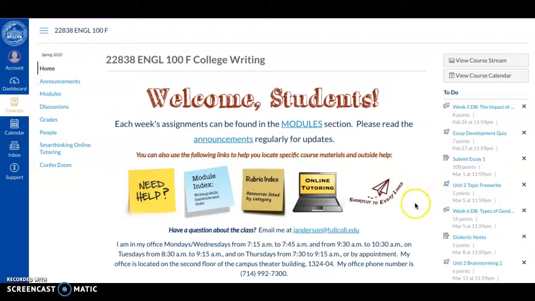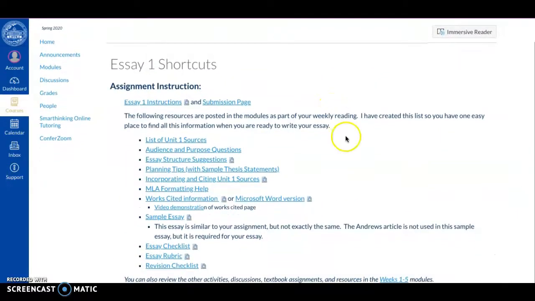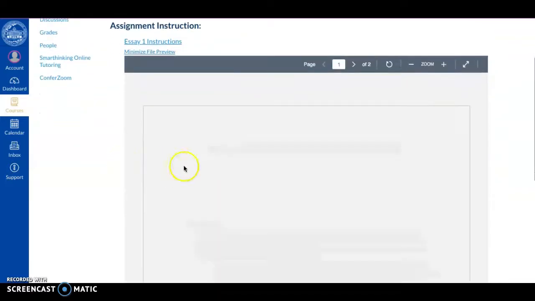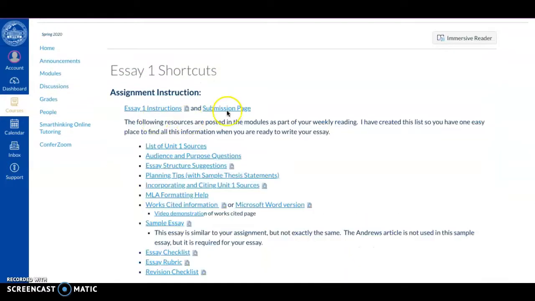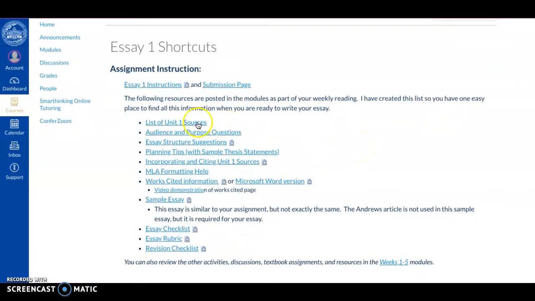We're on the home page now, and this first one, shortcut to essay links, this is an important one. It will change for each essay. Right now it has all of the essay 1 relevant materials, so if you click on that, it will take you to all of your shortcuts. The original instructions, the essay prompt is right there, as well as the submission page for turning in your final draft. The list of Unit 1 sources, we're going to go back to that in a minute.